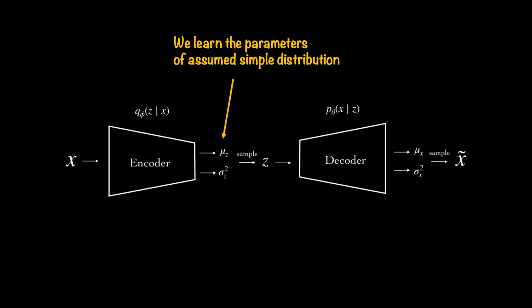We then sample from it, so Z is the sample from this multivariate normal distribution, and then we feed it to our decoder. The decoder also outputs the parameters of the distribution, which is also assumed to be normal here. So the decoder is going to output what is supposed to be the recreation of X, and hence it's a distribution of your data, the observed variables.